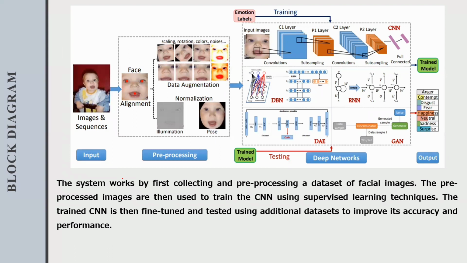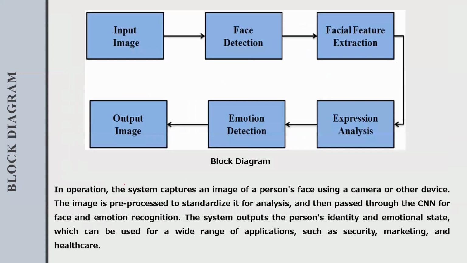The system works by first collecting and pre-processing the dataset of facial images. The pre-processed images are then used to train the CNN using supervised learning techniques. The trained CNN is then fine-tuned and tested using an additional dataset to improve its accuracy and performance.